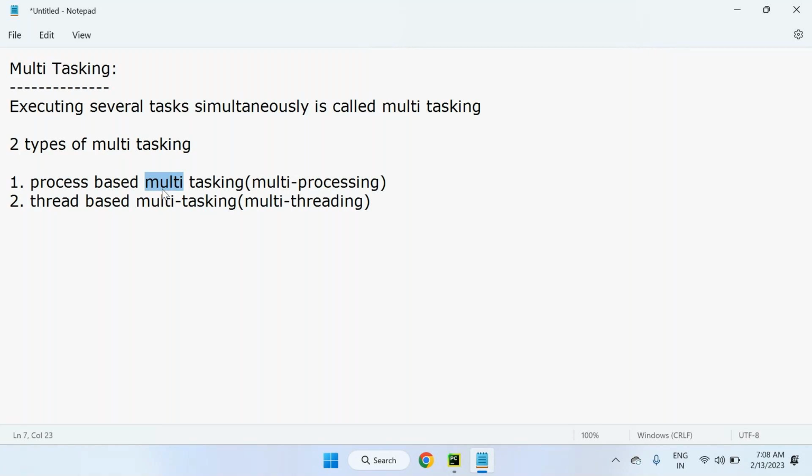Process-based multitasking is multiprocessing, and thread-based multitasking is called multi-threading.